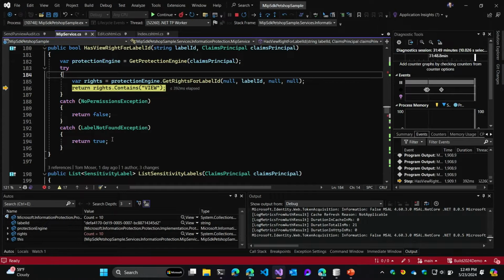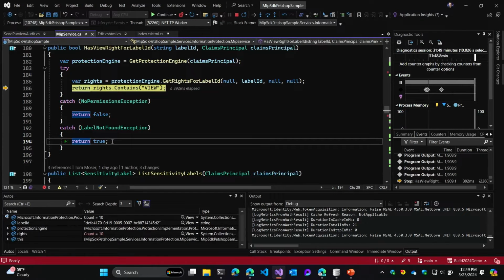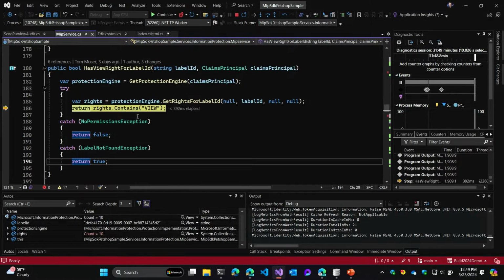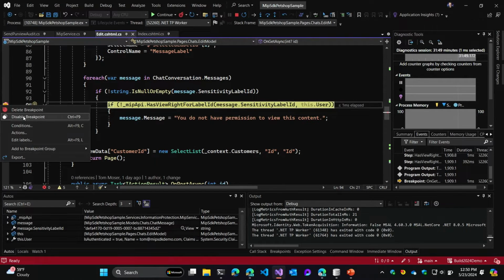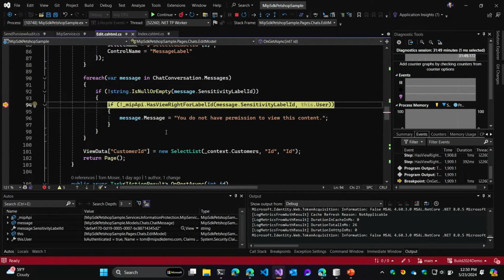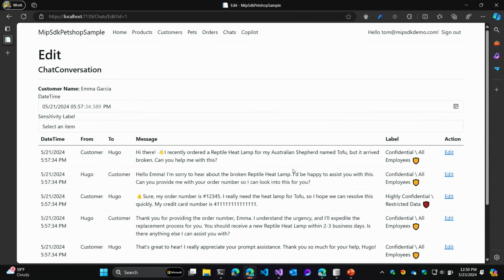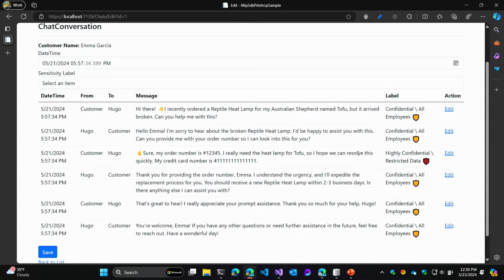If it's label not found, then it's probably not encrypted to start with, or it's probably not protected, so let them view the data. We'll go ahead and disable this breakpoint and move on. Now what happens in the application is for every one of these chats, it's performing that check, and it's saying, does the Tom test user have access to this data?